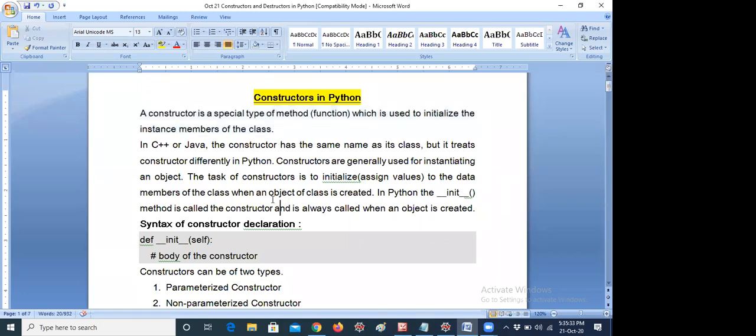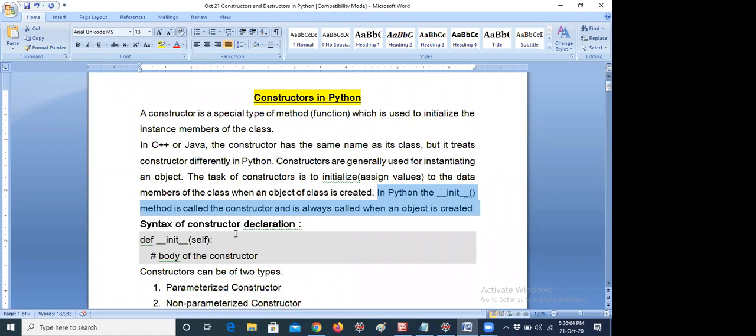That's better. Now, in Python the __init__ method is used to call the constructor and is always called when an object is created. This line is very important, guys. Whatever init you are using, def __init__(self), we discussed yesterday, is nothing but a constructor for the particular class. That means without calling the constructor by name, that particular method gets called.